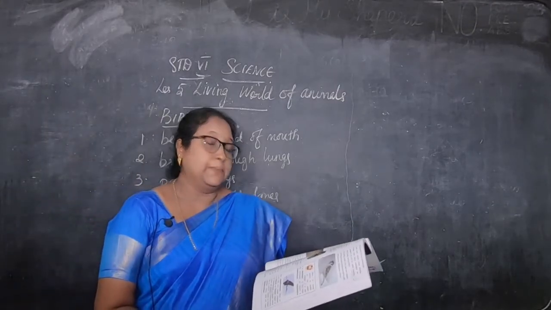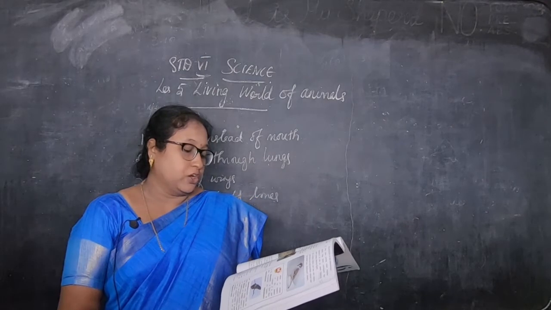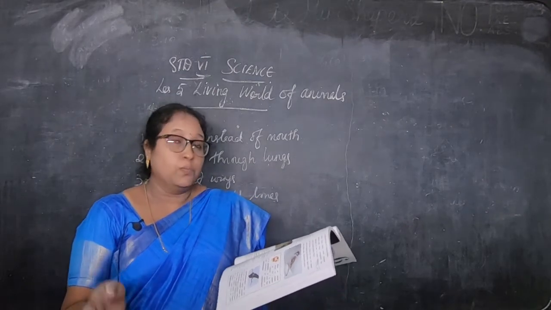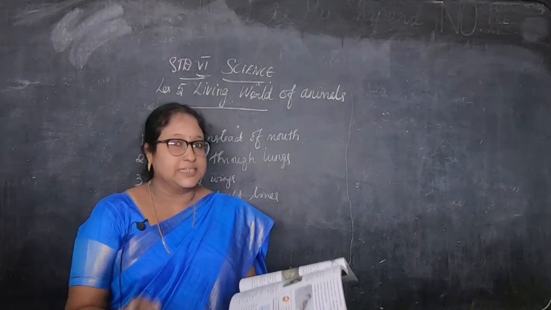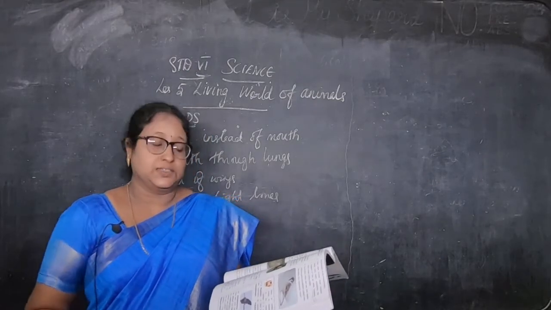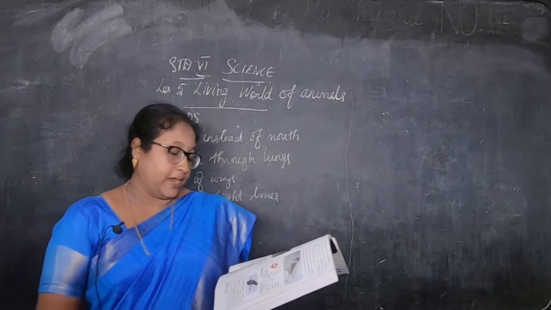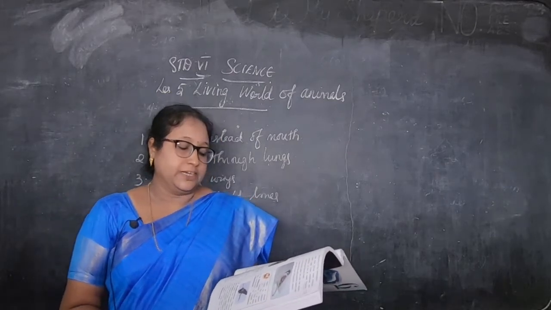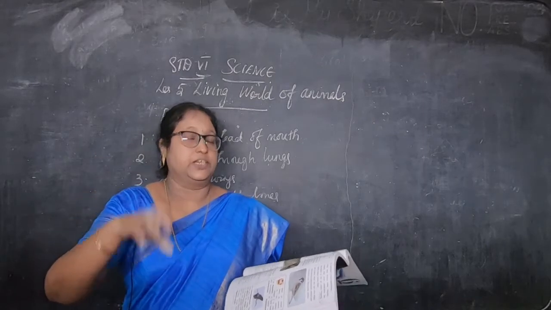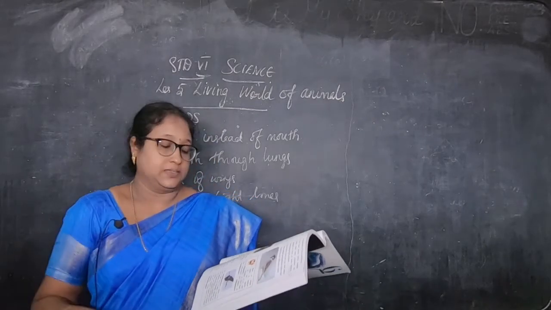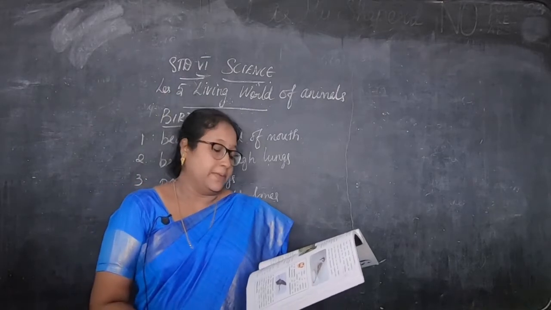Then usually we see birds fly. However, they can also hop. Hop means jump, move, run, etc. on the ground, and they perch. Perch means sitting. They perch well on the branches of a tree with the help of a pair of clawed feet. Clawed feet means the nails, with which they hold the branch of a tree. So they can sit or perch easily on the branches of a tree.